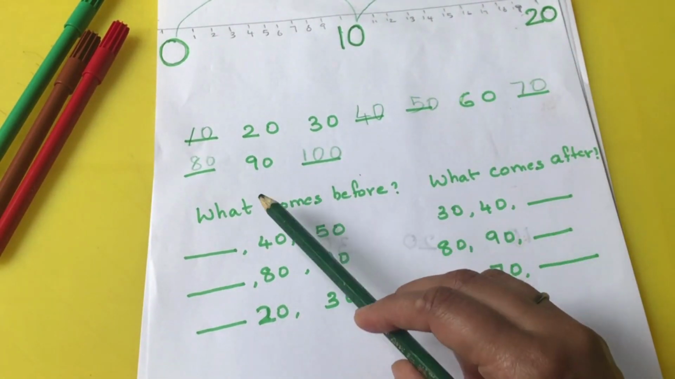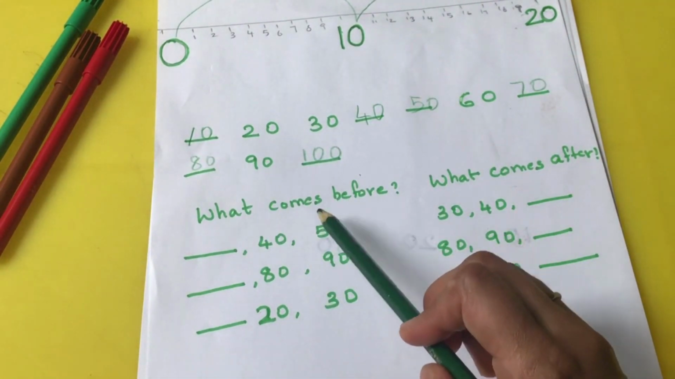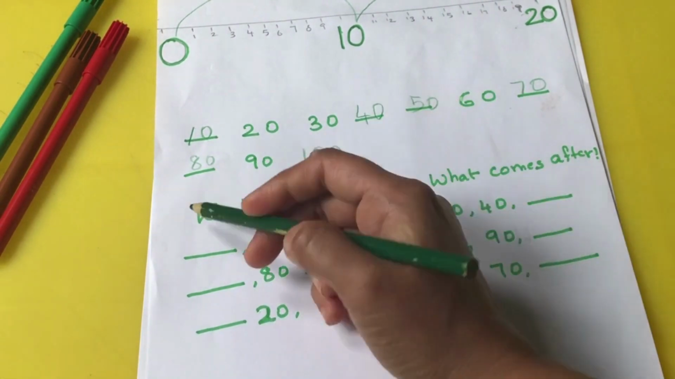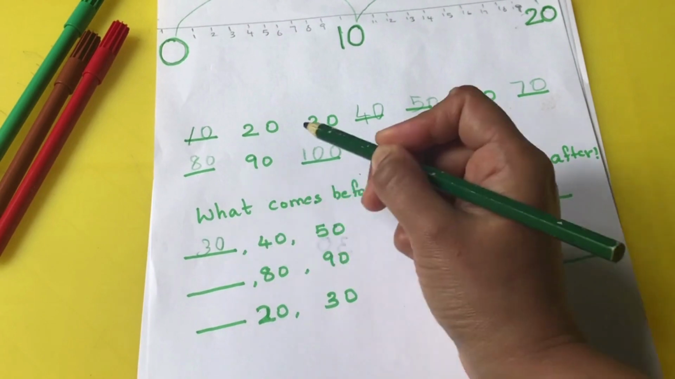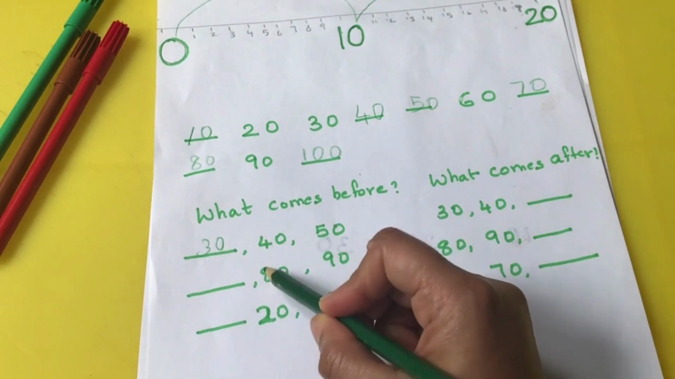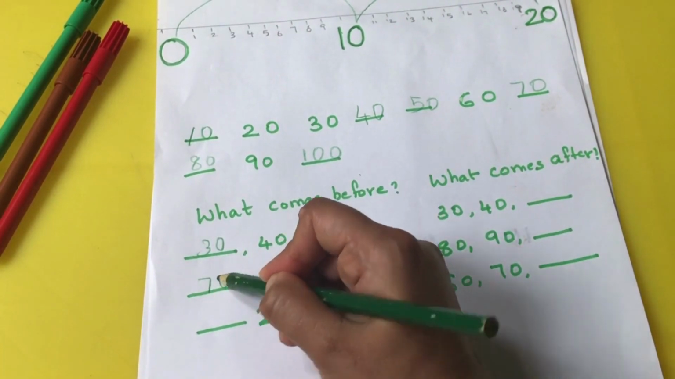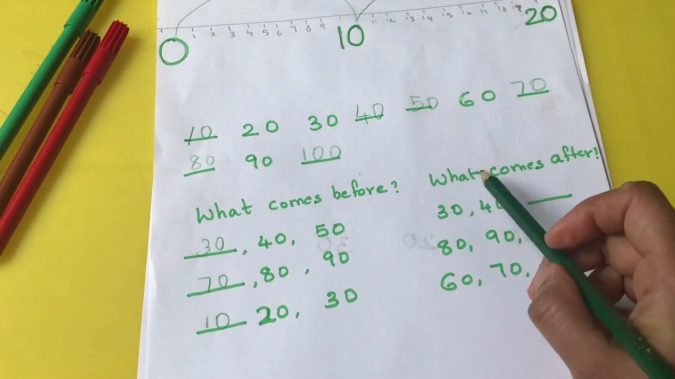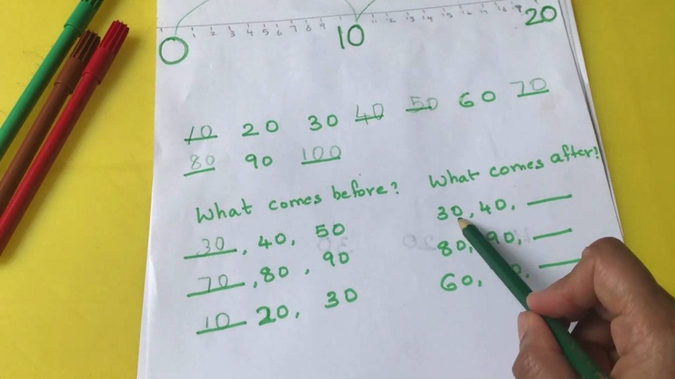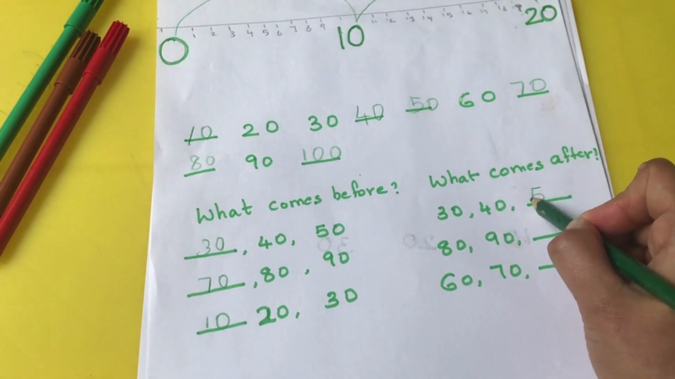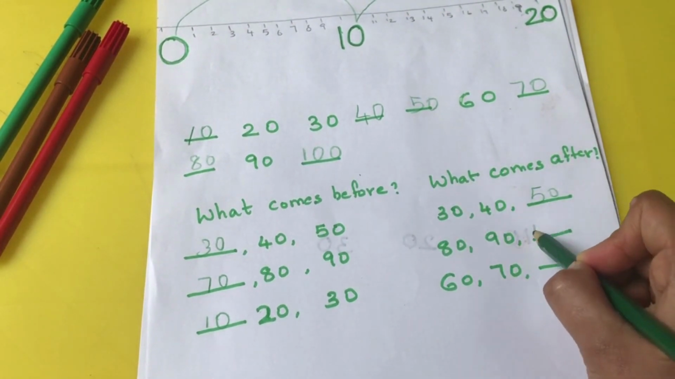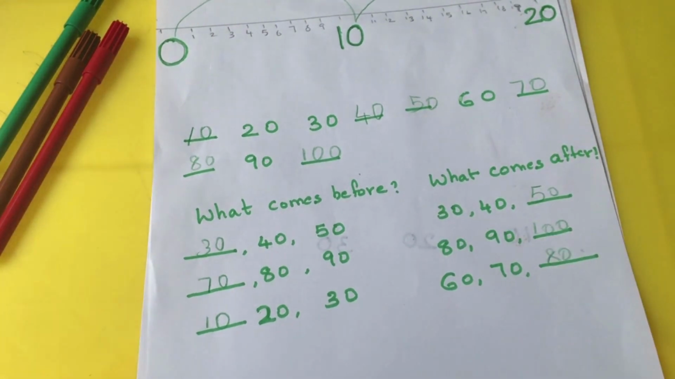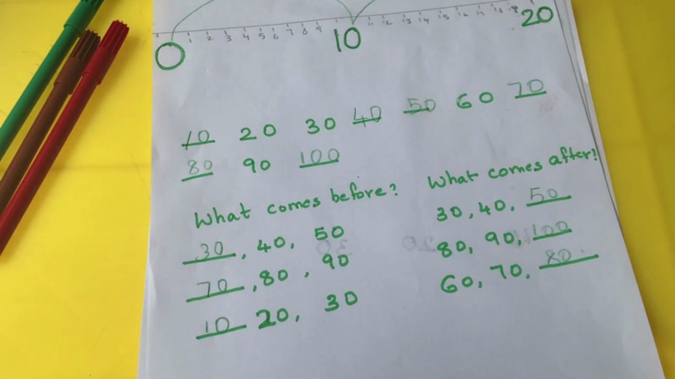Now what he has to do is write what comes before. So 40, 50, what comes before? It will be 30. The next one 80, 90, what comes before? It will be 70. 20, 30, it will be 10 here. In the same way, what comes after? 30, 40, it will be 50. 80, 90, it will be 100. 60, 70, it is 80. This is to practice skip counting by 10.